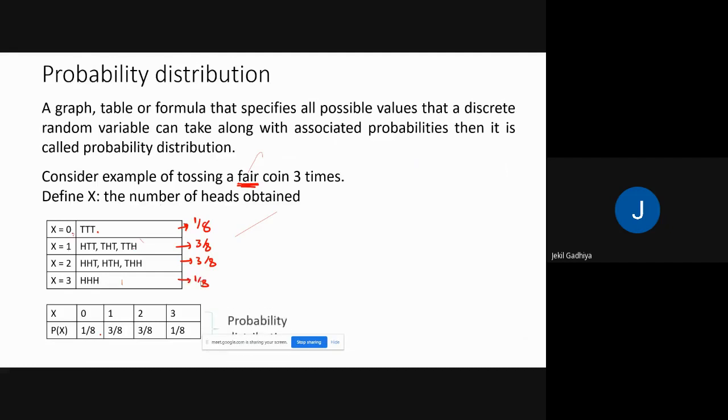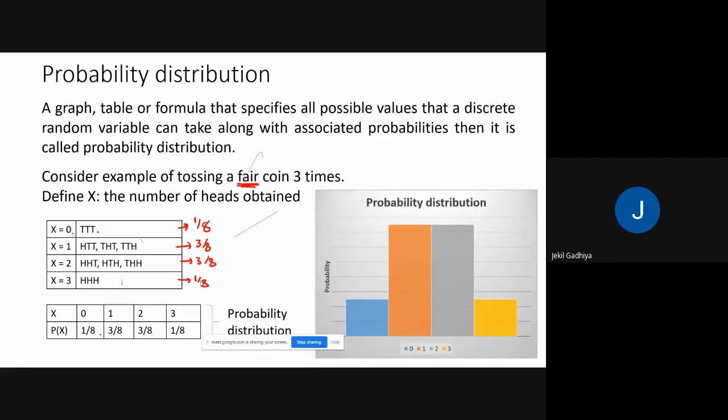And the graph of this is known as a probability distribution. If you draw the graph, then we get this kind of structure. Here it is X equal to 0, X equal to 1, X equal to 2, and X equal to 3. Okay. So what is the simple meaning of probability distribution? Again, read the definition.